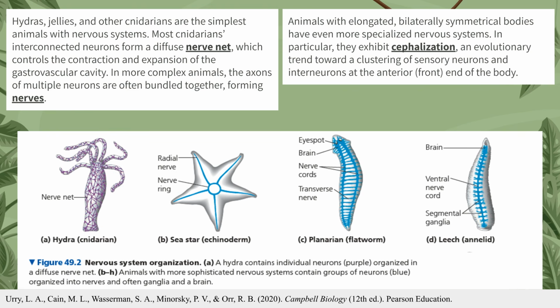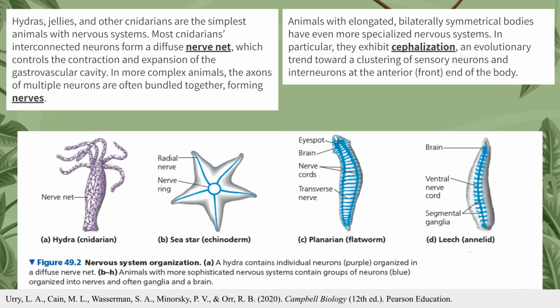The transition from a hydra to a leech illustrates a significant evolutionary shift in how animals process information and coordinate their bodies. Cephalization is an evolutionary trend found in animals with elongated, bilaterally symmetrical bodies. It involves the clustering of sensory neurons and interneurons at the anterior, front end of the body. The hydra, a cnidarian, represents the simplest form of animal nervous system organization. It possesses a diffuse nerve net with no central processing center or cluster of neurons at one end.